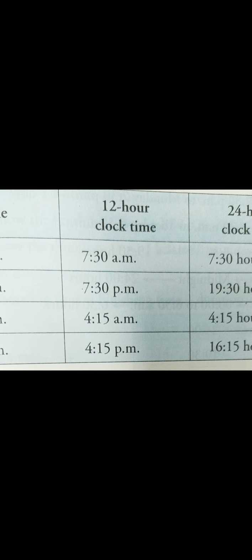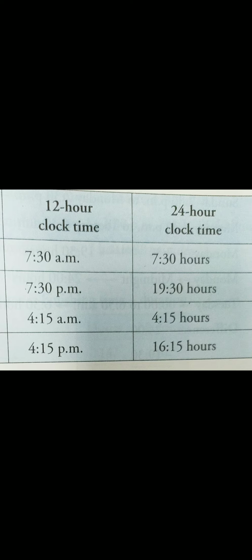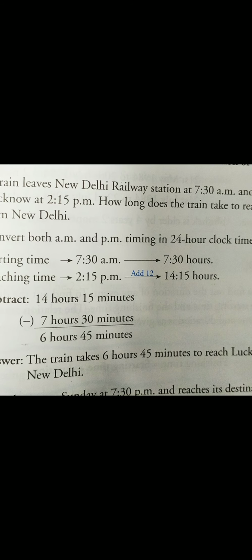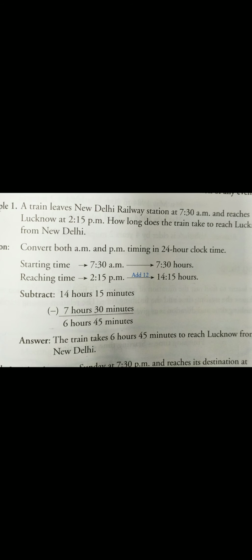We have learned how to change the time according to the 12-hour clock or the 24-hour clock. Now the starting time is 7:30 a.m. It's 7:30 hours.